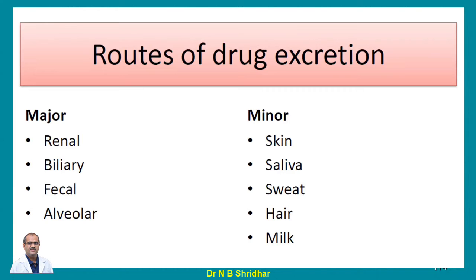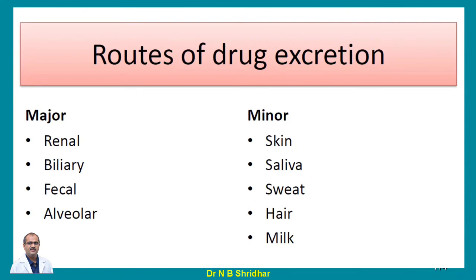Ultimately, it will be converted to a polar or water soluble metabolite and get excreted out of the body. That's how it undergoes, and it is excreted out of the body by the kidneys. That's the number one organ of excretion, whereas the number one organ of metabolism is the liver.